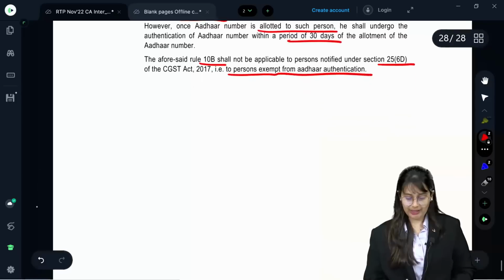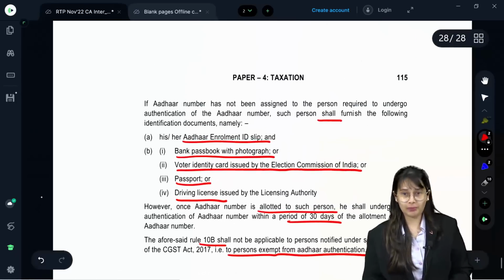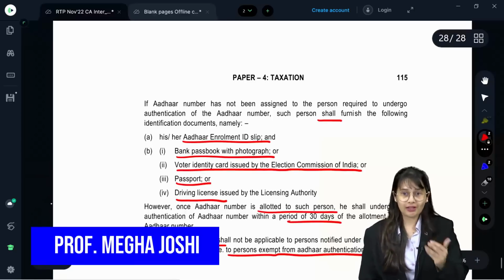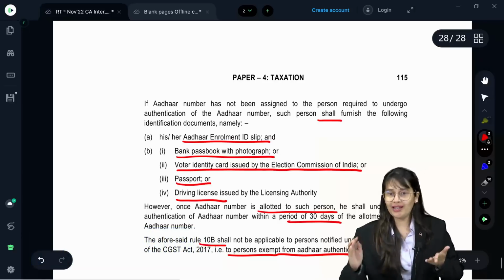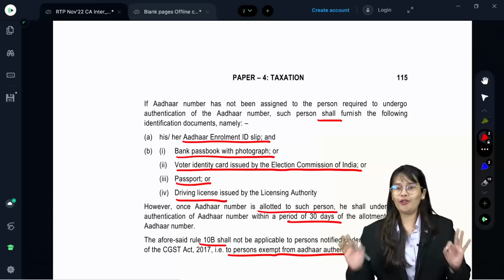Now, RTPs are very, very important, students. You cannot miss RTP. Okay, we have solved the entire RTP. After this video, just go through it once with your RTP and you are good to go along with your amendments.